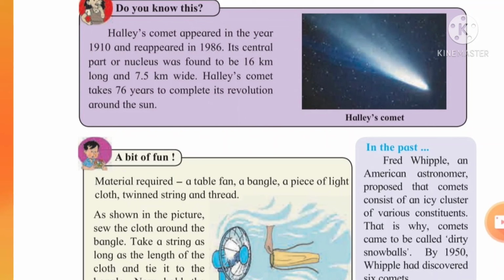Okay. Now here, having a little bit of fun with science. So you can try this at home also.